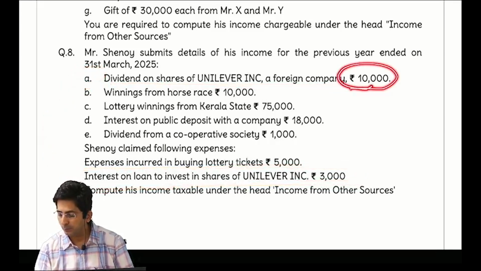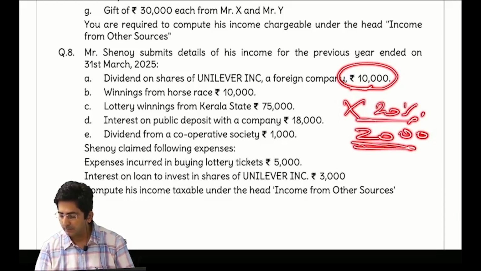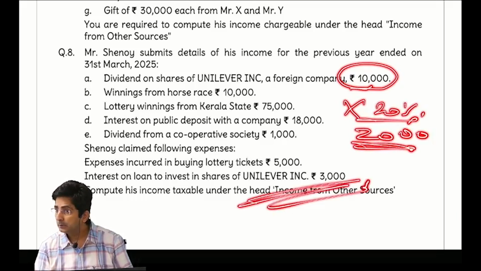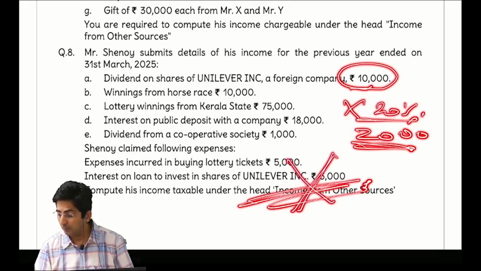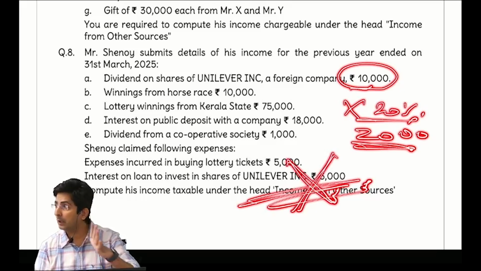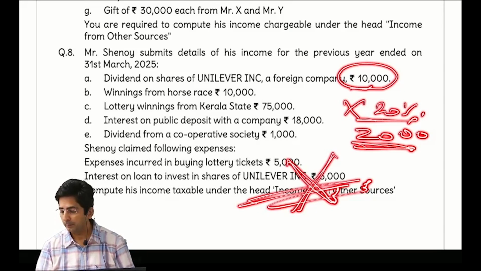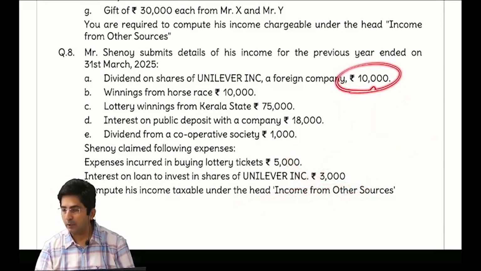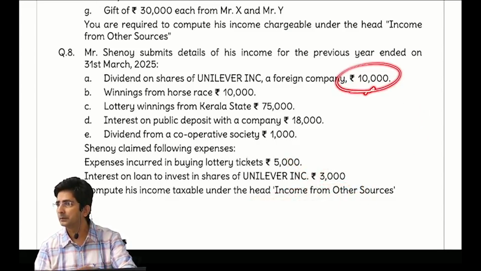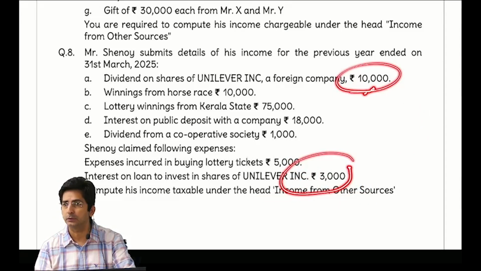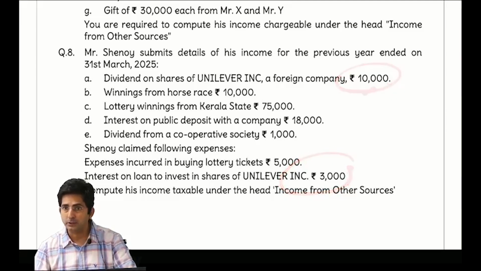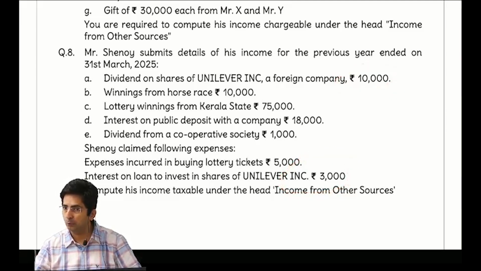So dividend is 10,000, so 20% of that is 2,000. So maximum 2,000 you can minus. But our amount is 3,000. So 3,000 is within the limit or more? More. So more is not allowed. Limit means less is allowed, more not allowed. Up to a limit only. So tell me, from 10,000 how much you will minus? Only 2,000. Actually the interest was 3,000, but there is a limit and as per that only 2,000.